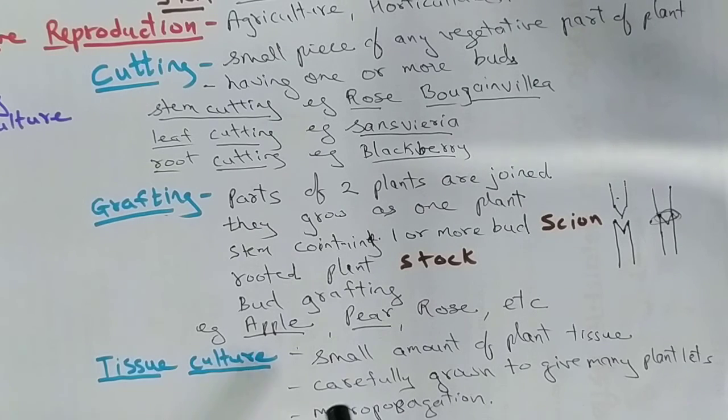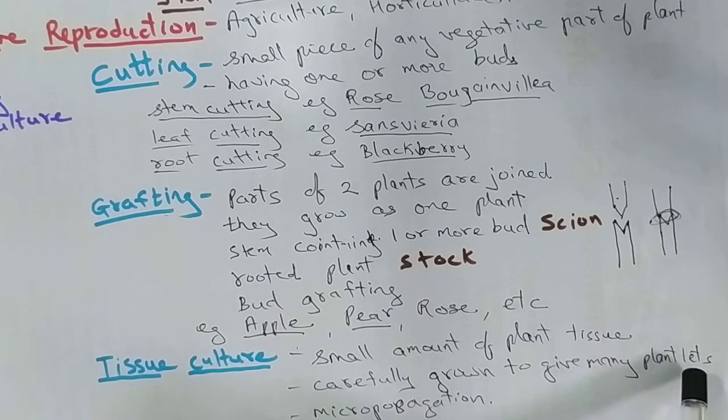Here a small amount of plant tissue is taken. Small amount means such a small amount that from a single leaf, say a tulsi leaf, we can make 10 or 100 parts, and they are carefully grown to give many plantlets. From a single leaf of the tulsi, you can grow 100 plants.